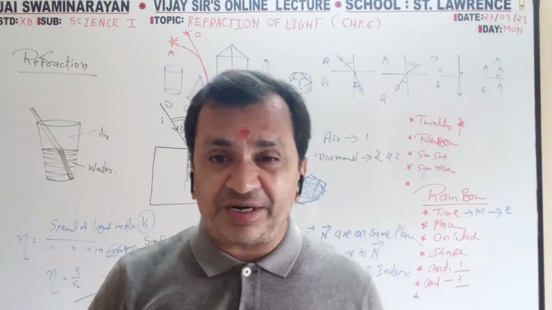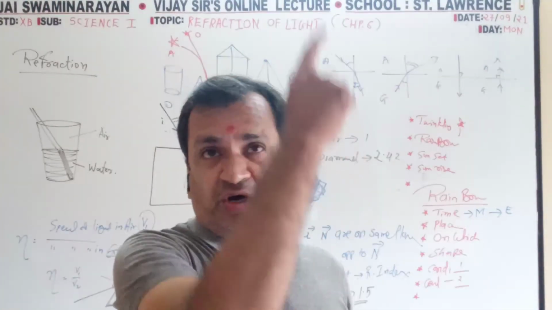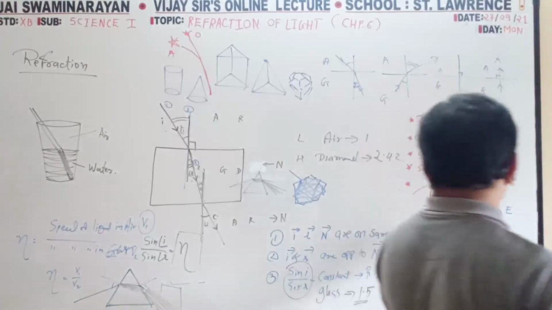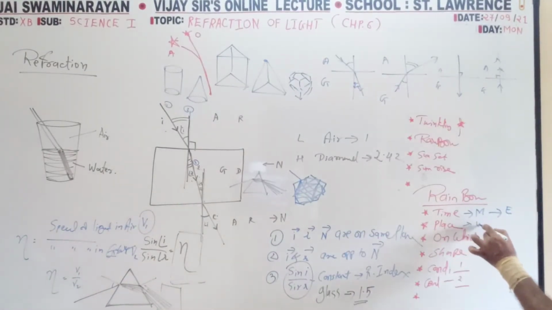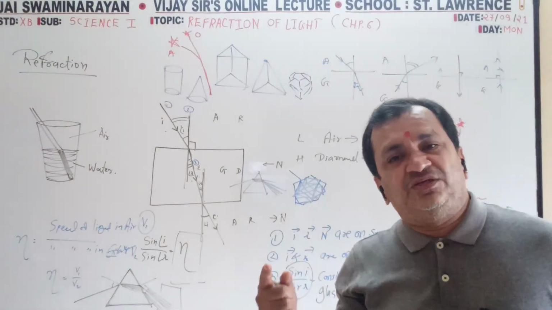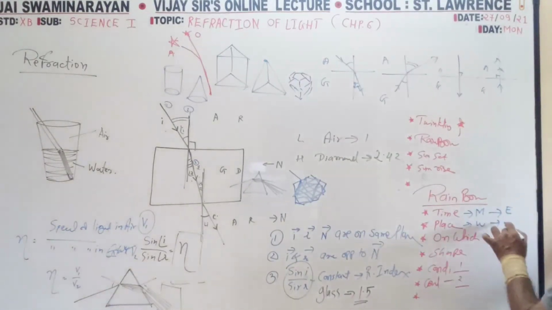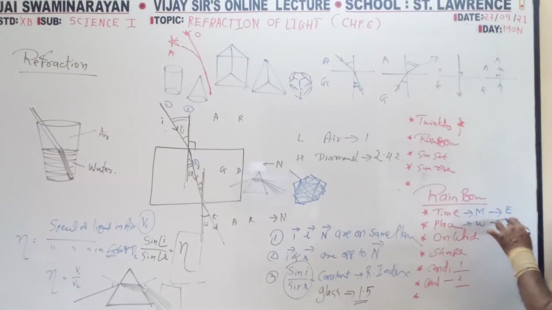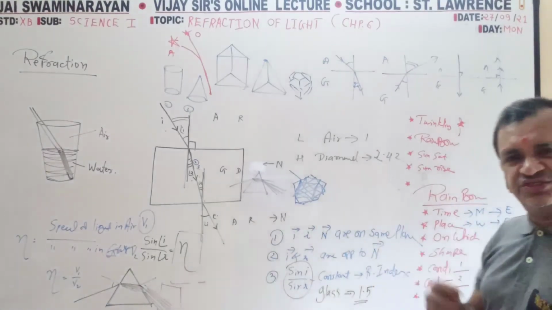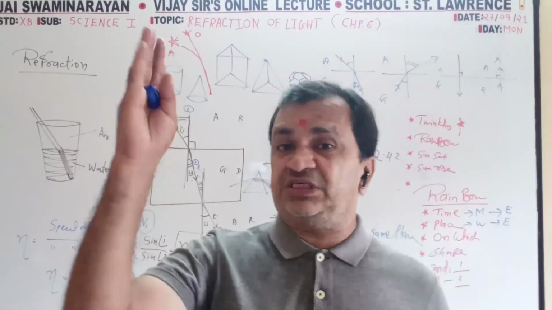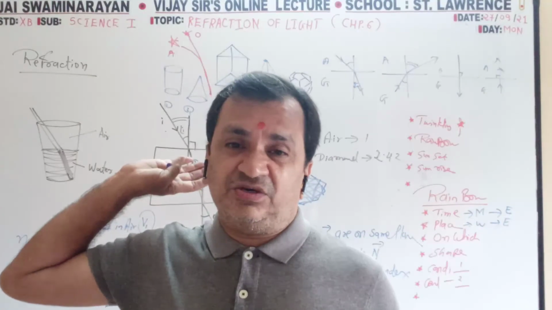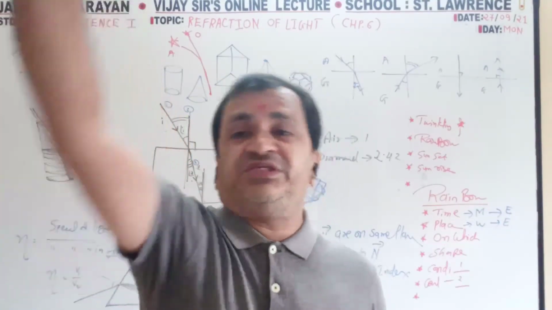If it is in the morning, it is opposite to the sun. Morning, the sun is in the east, so you will find it in the west. In the evening, you will find it in the east, because in the evening the sun is on the west side. So opposite.